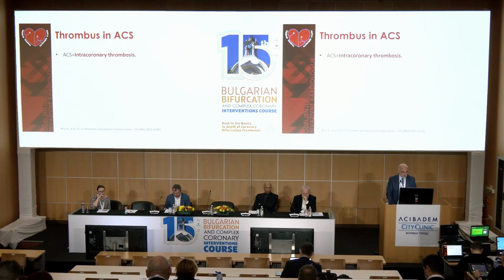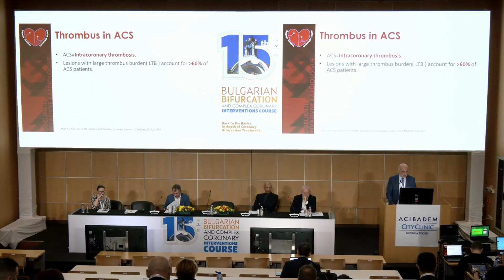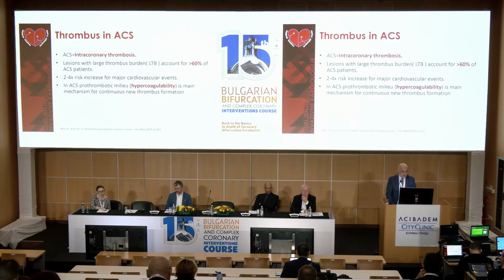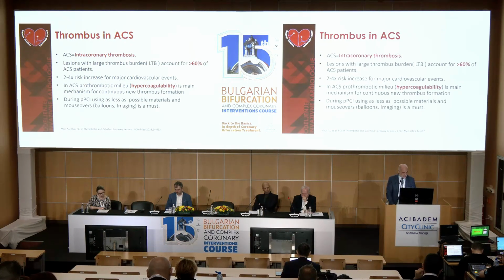In acute coronary syndrome, the main mechanism is intracoronary thrombosis. Over 60% of patients in acute coronary syndrome have a large thrombus burden, and these patients have a 2 to 4 times increased risk for major cardiovascular events. In acute coronary syndrome, there is a hypercoagulability condition, which can continue with new thrombus formation in the coronary artery.